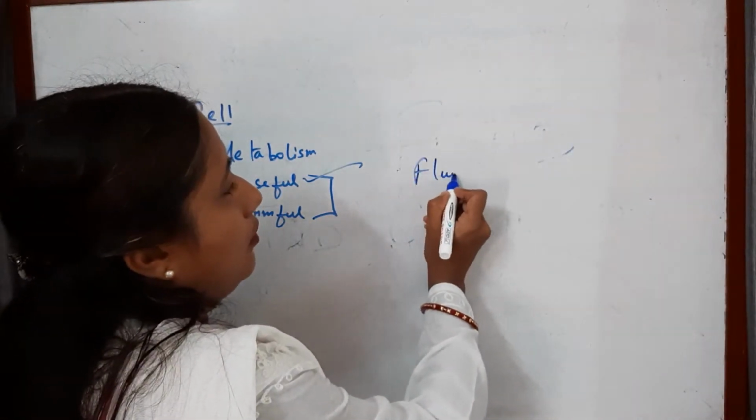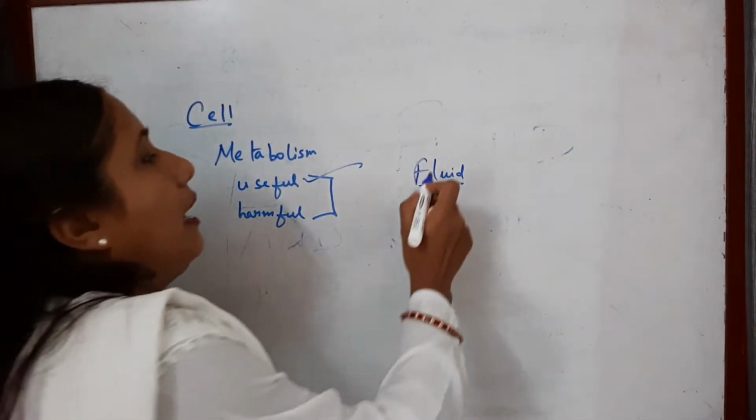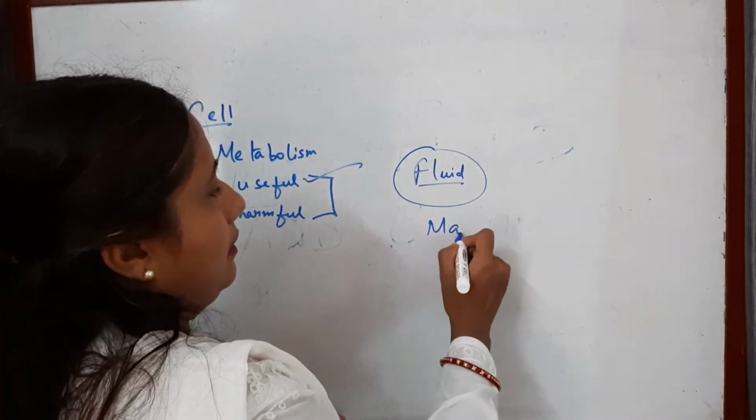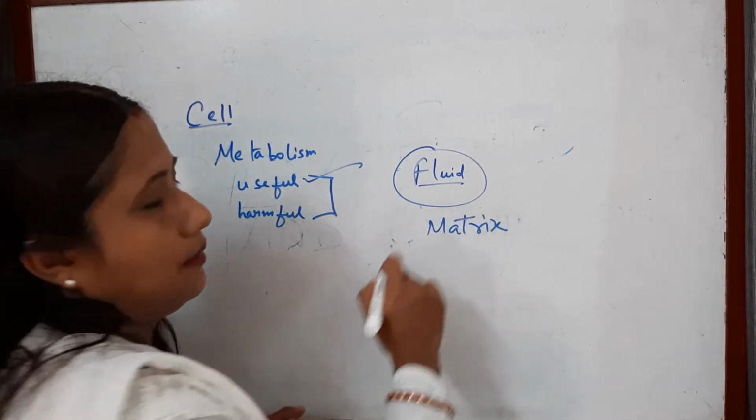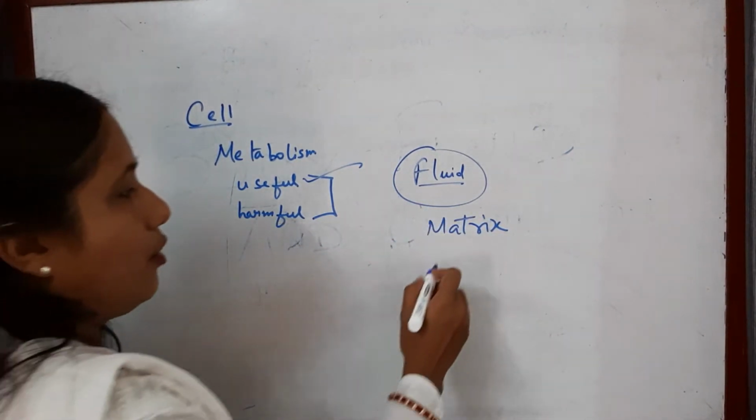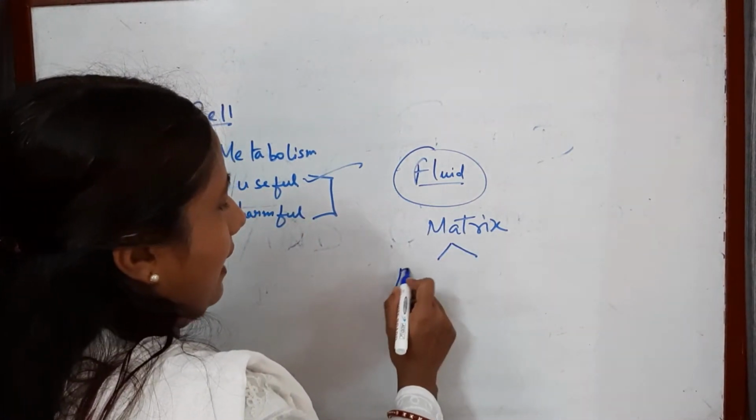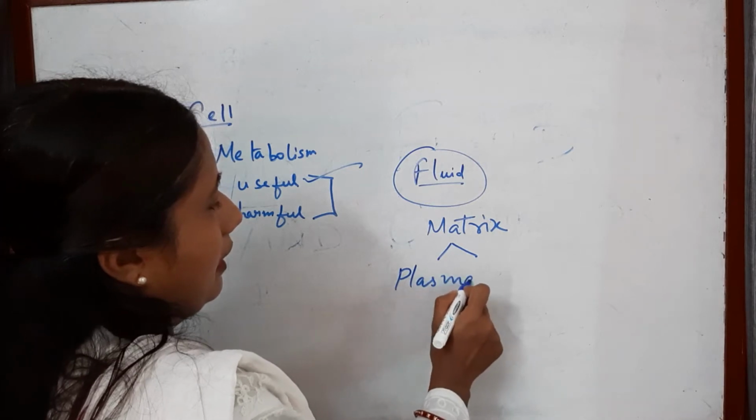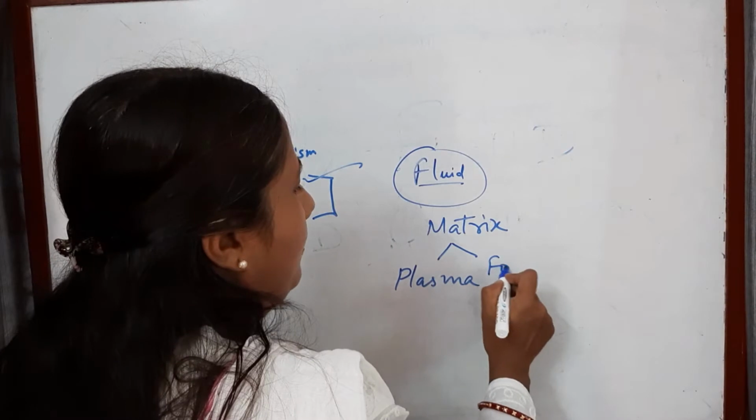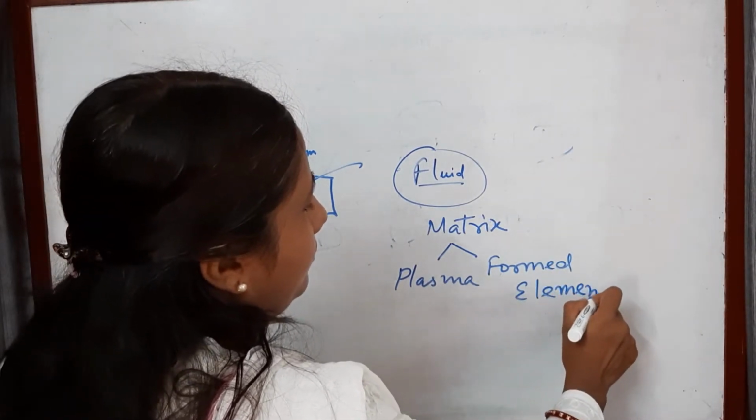Because it flows through the blood vessels, right? Now this fluid connective tissue, the matrix is fluid in nature. The matrix of the blood is fluid in nature, right? Now in this fluid matrix, the matrix of the blood is composed of the plasma and the formed elements that are present in this plasma. So the formed elements are mainly the corpuscles, right?